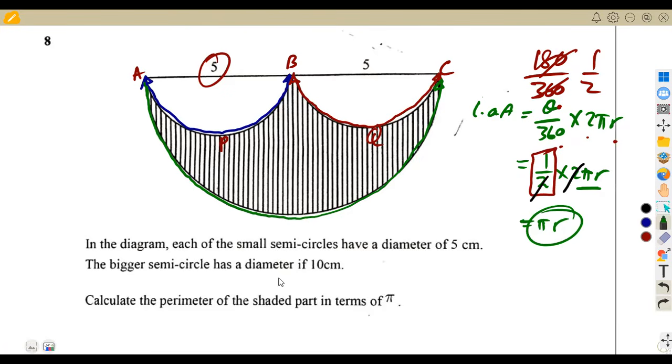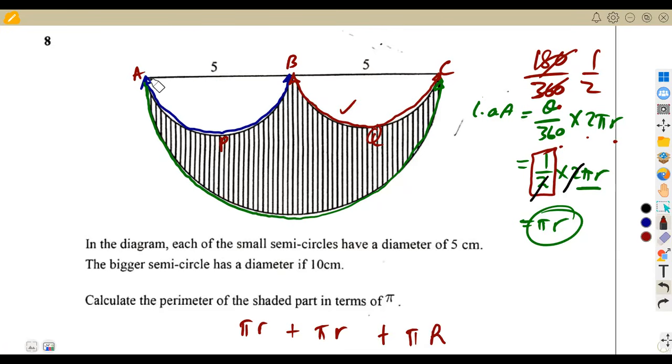Only the length of arc, it will be like pi r. So meaning to say here, we are going to have pi r of the smaller circle, the first one, plus pi r of the smaller circle, the second one, this one, because these two are the same. So you're going to have pi r. We're not going to repeat theta over 360 times again. Plus, for the bigger circle, you're going to have the same thing because it will be taken at 180. So it will be 180 over 360 times 2 pi. So you're going to have another pi r, but this one, we're going to use the radius of the bigger semicircle. This r is for the smaller one. So that will be our formula there, guys, that we're going to use.